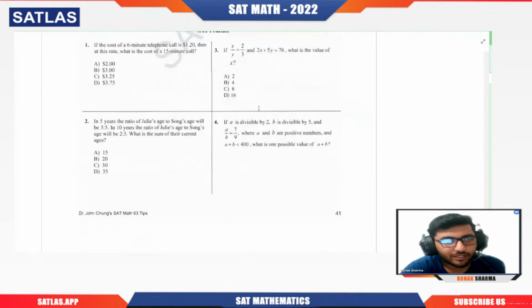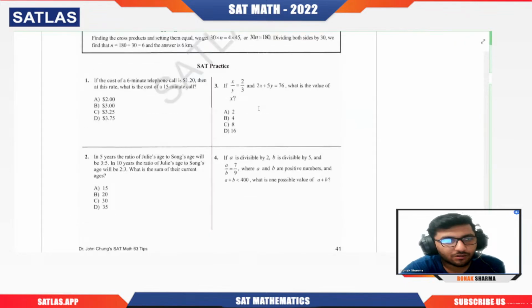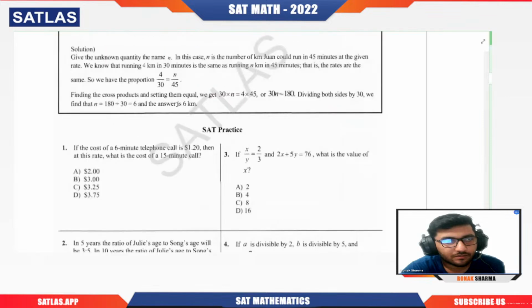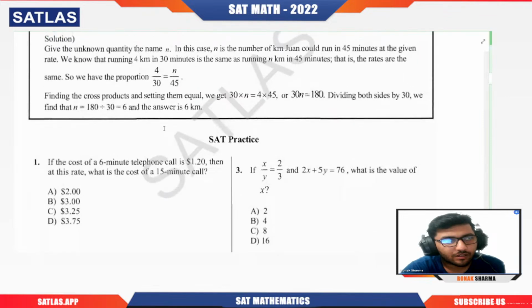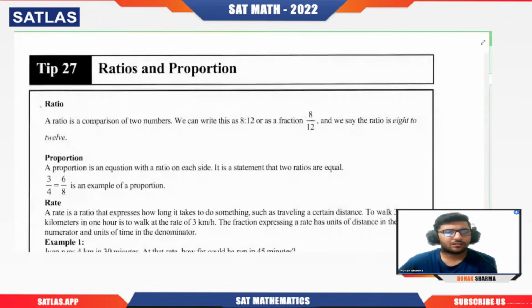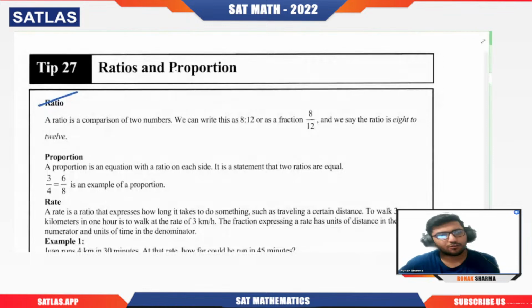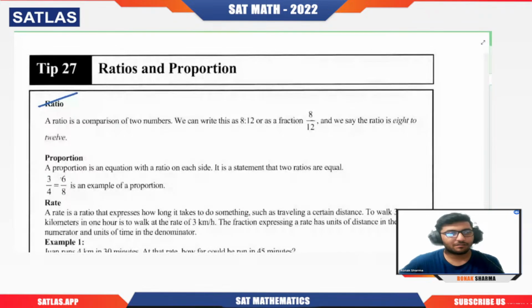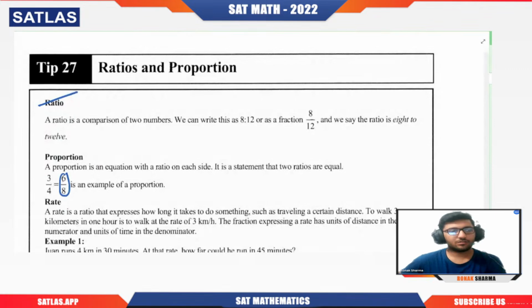So now we can actually do ratio and proportion also. In ratio and proportion, let us directly start with the questions only. In ratio, we just simply know one thing: the ratio is a comparison of two numbers, and we do it by taking their fraction. Proportion is basically when we are comparing two ratios, meaning when two ratios are equal to each other. Like clearly, 3 by 4 is equal to 6 by 8. Why? Because if we simplify 6 by 8, it will be 3 by 4 only. So 3 by 4 and 6 by 8 are in proportion with each other.